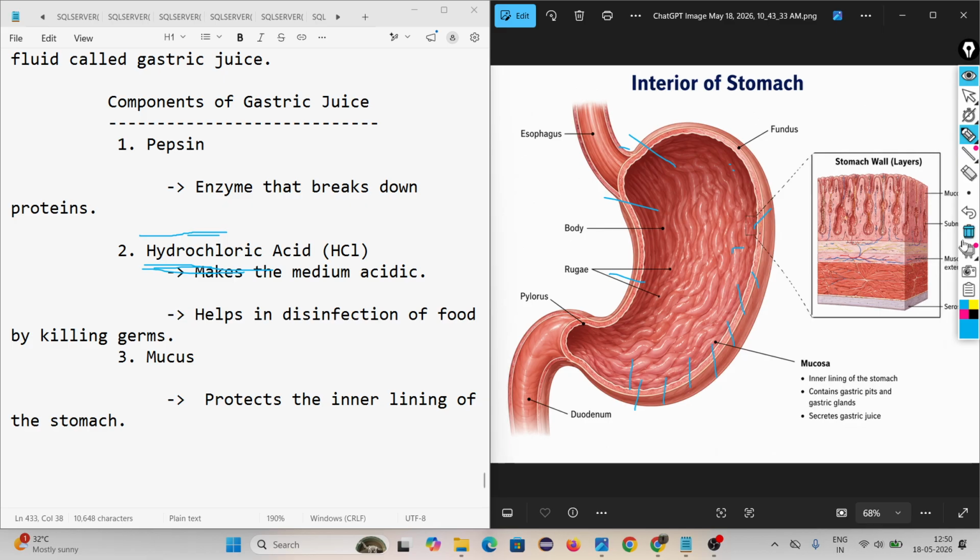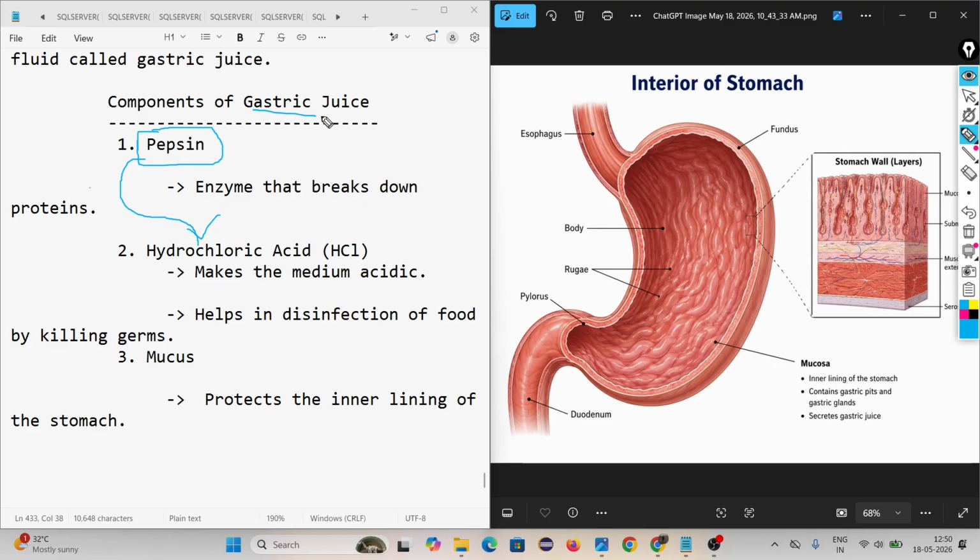Number one, pepsin. Pepsin is an enzyme that breaks down protein. If you remember, saliva contains salivary amylase that helps convert carbohydrate, the starch, into maltose. Here pepsin is an enzyme found inside the gastric juice of the stomach that breaks down protein. This pepsin can work inside an acidic condition. It requires an acidic condition to activate.